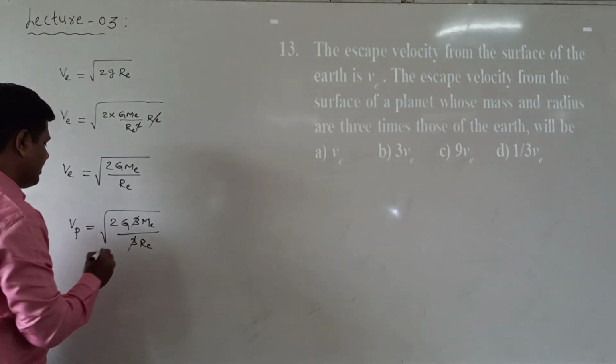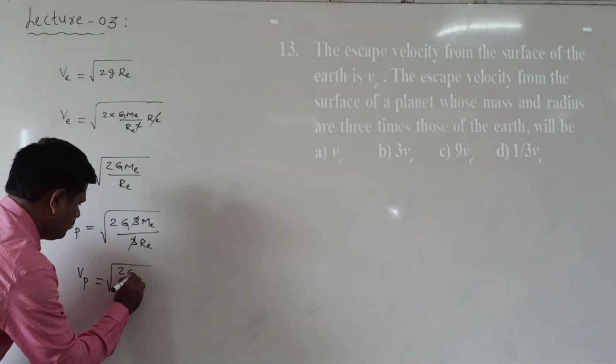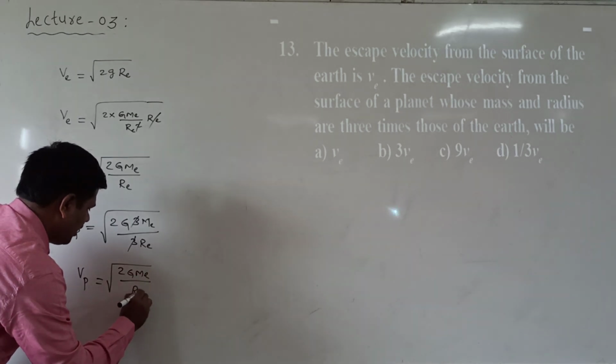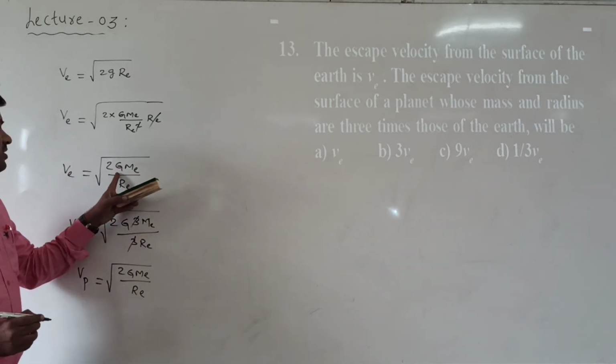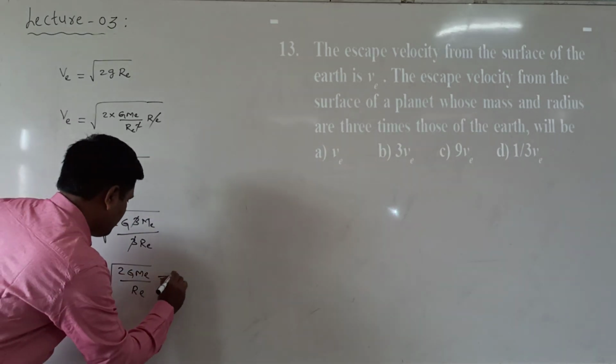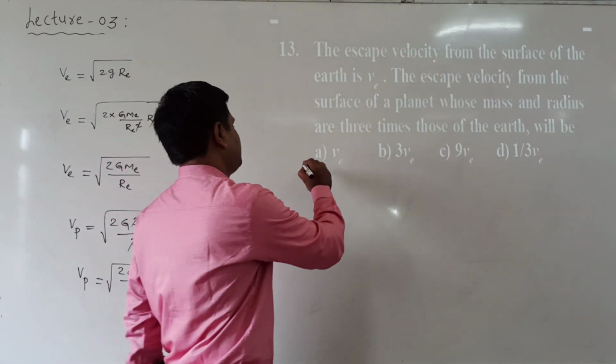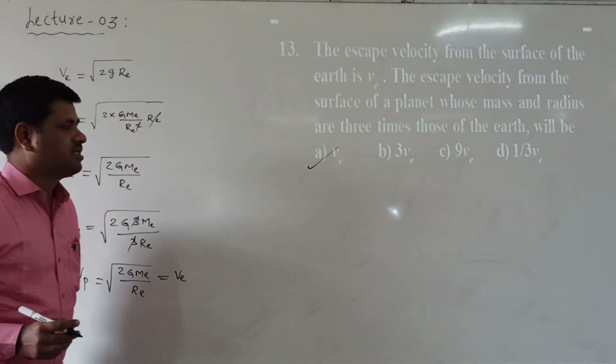Now the 3 gets cancelled. Vp is equal to under root of 2 G Me by Re. You know that already, under root of 2 G Me by Re is equal to v. This is the escape velocity of the earth. So escape velocity of the planet is equal to escape velocity of the earth. So which option is correct here? A option is correct.